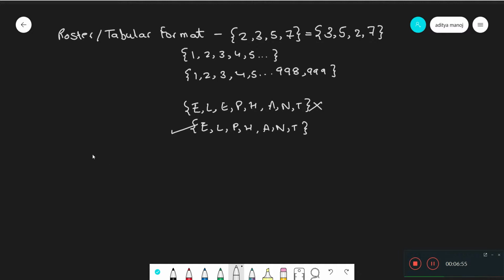Well, the second way to represent a set is the set builder form. Set builder format, sorry. Here, instead of writing down all the elements, we instead just write down a variable and write down the condition which all the elements in that set follow. For example, here in the set of the natural numbers, instead of going like this, we can just write x such that x is a natural number.